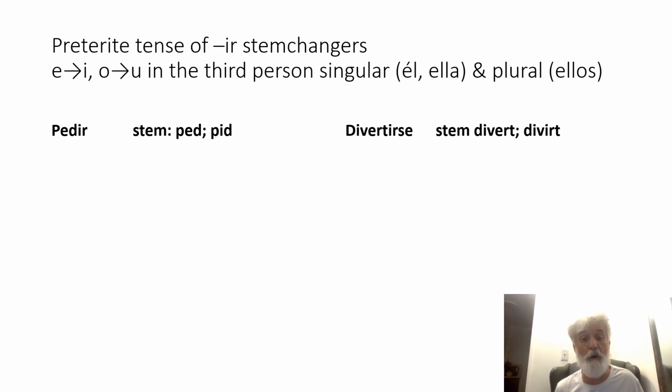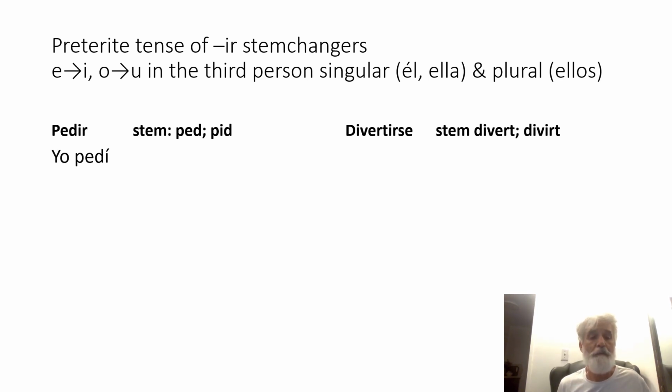Normally when we form the preterite tense of any verb, we just take the regular stem. We drop the ER, IR, or AR. In this case, we drop the IR. So the stem would normally be ped, but this is a unique class of verbs, and there's going to be a second stem, pid. The E of the stem will go to I. We have two stems. Let's see how it conjugates.